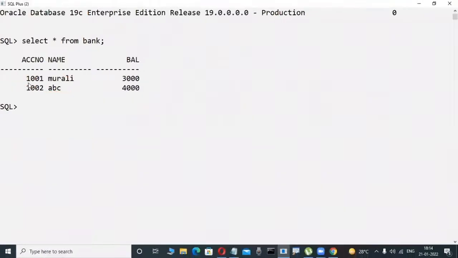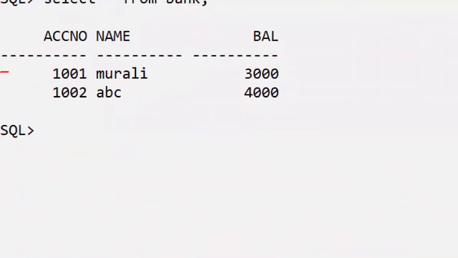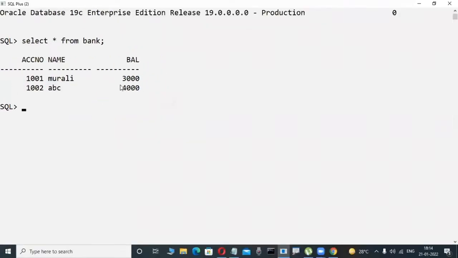Suppose this data, observe it here for 1 minute only. 1001 is an account number. My name is Murali. I'm an account holder. My balance is how much? Yes, 3,000 is there. Observe it here. My balance is 3,000, for example. Now check out the scenario. Slowly observe it here.